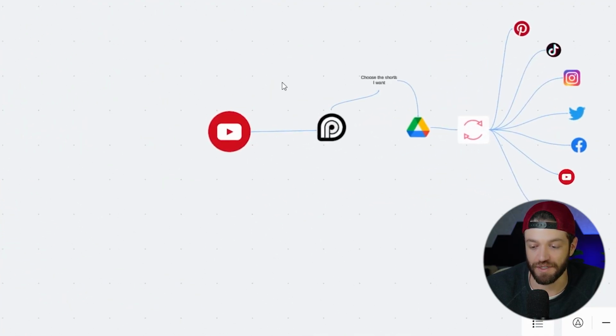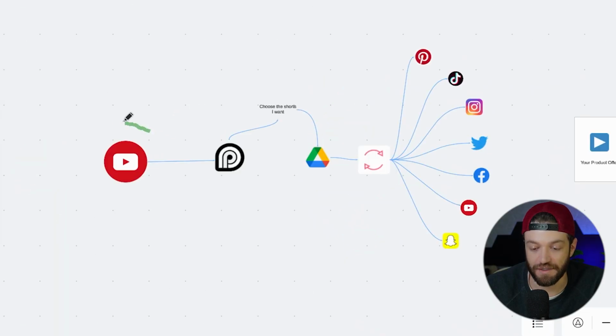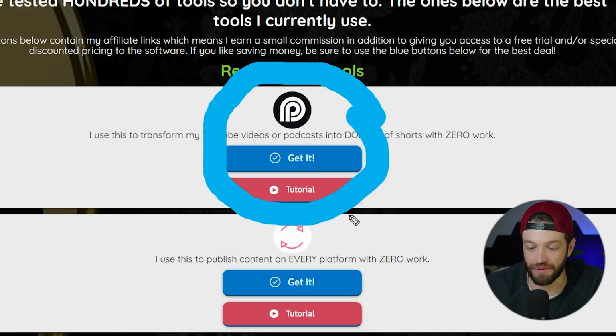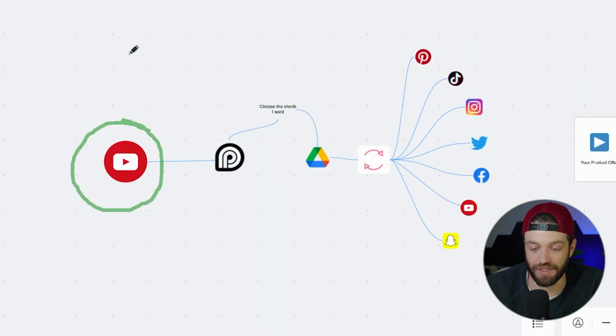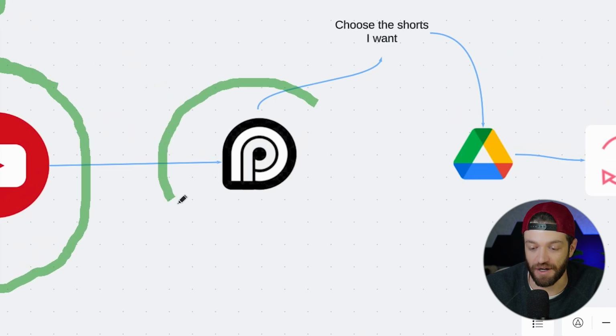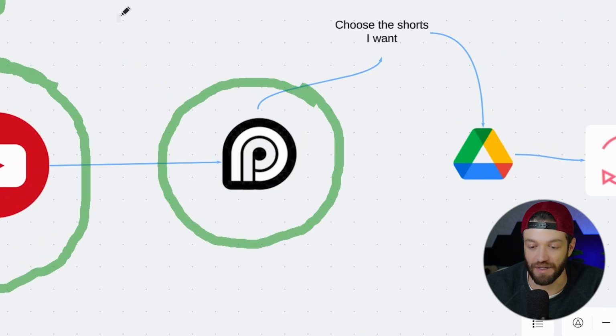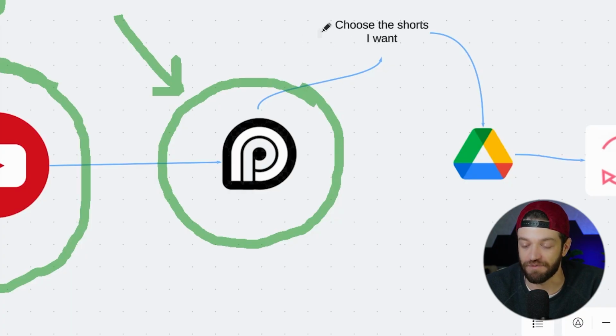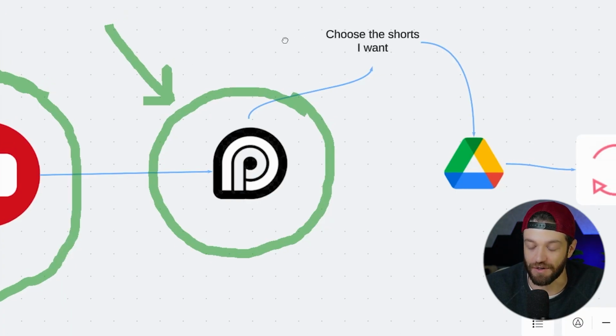So let's go ahead and move on to setup number 2 right here. This assumes that you are using YouTube as your primary posting platform. You're posting long form content, and this setup uses both this tool and this tool. Essentially, you're posting your long form video onto YouTube. You're then going to paste your YouTube URL onto the AI clipping tool. And from there, this tool is basically going to create anywhere from 5 to 20 short form videos, depending on how long your YouTube video is.